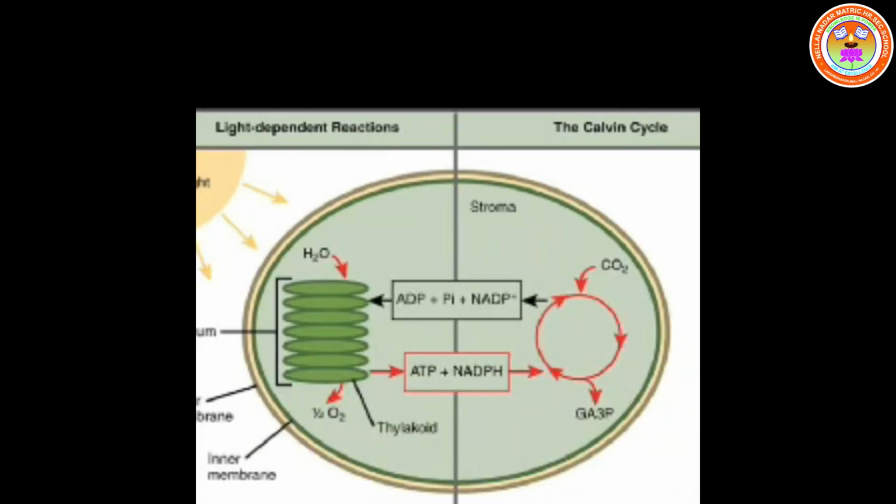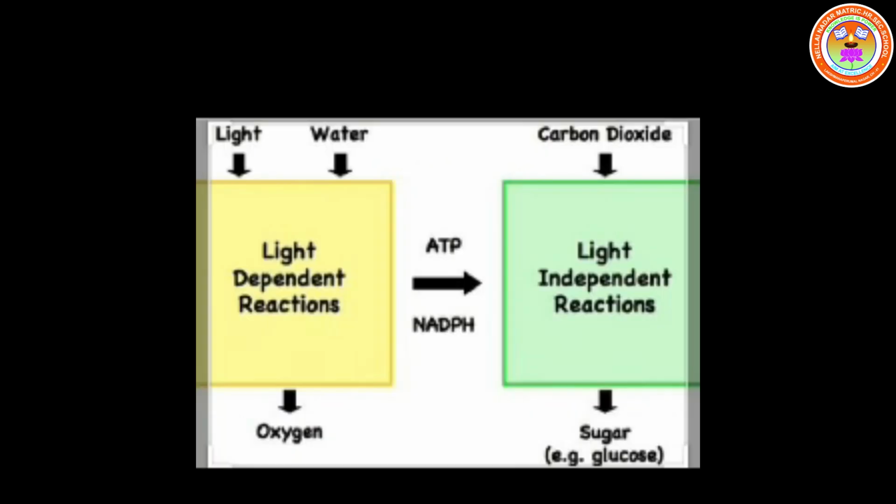Next, dark reaction. What is dark reaction? Carbon dioxide is reduced into carbohydrate by making use of ATP and NADPH2 generated at the end of light reaction. This is called the dark reaction. Dark reaction takes place in the stroma of chloroplast. Dark reaction does not require light. So it is also called light independent reaction.